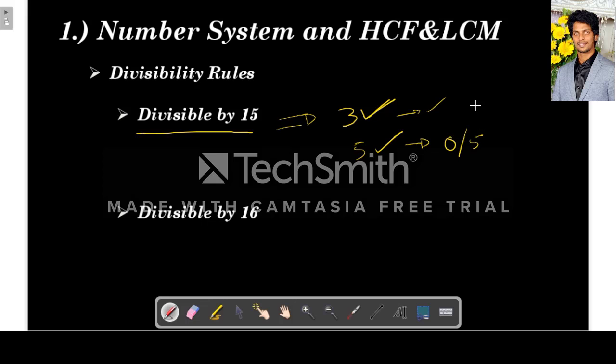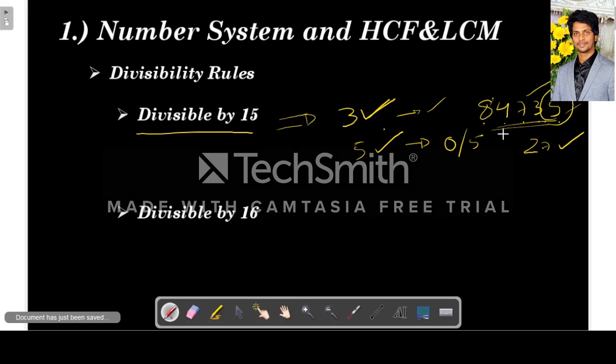For example, take the number 84735. Is it divisible by 15 or not? First check whether it is divisible by 3. What is the sum of digits here? 8 plus 4 is 12, 12 plus 7 is 19, 19 plus 3 is 22, 22 plus 5 is 27. So 27 is a multiple of 3, right? 9 into 3. Hence this is divisible by 3, and as the last digit is 5, the whole number is divisible by 5. So when a number is divisible by both 3 and 5, it is divisible by 15.